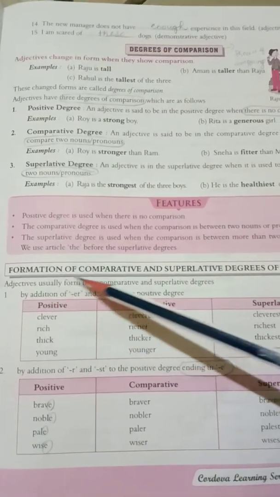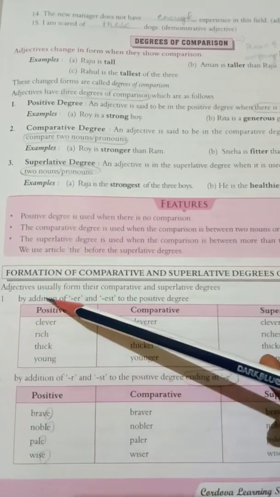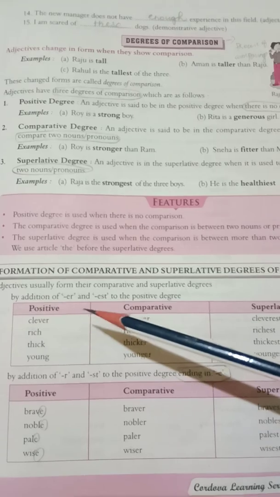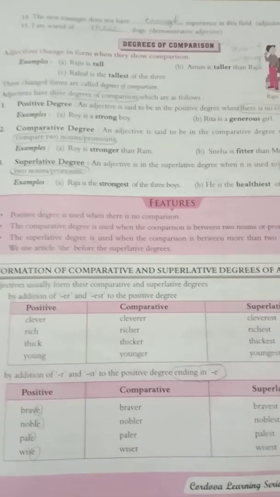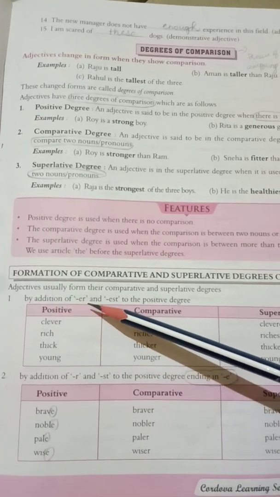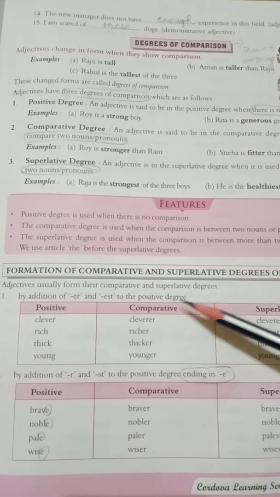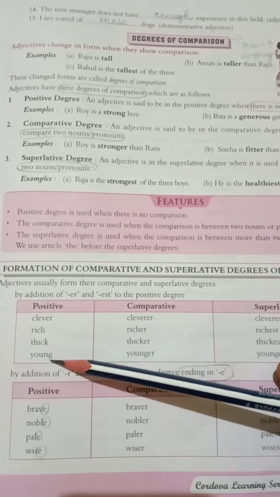Next, look at the formation of comparative and superlative degree of adjectives. You must memorize the given rules for changing the degree. See the first rule, by addition of ER and EST to the positive degree. In positive, clever, rich, thick, young.